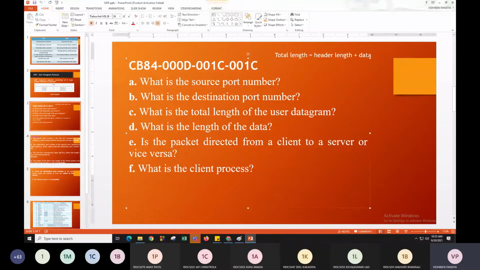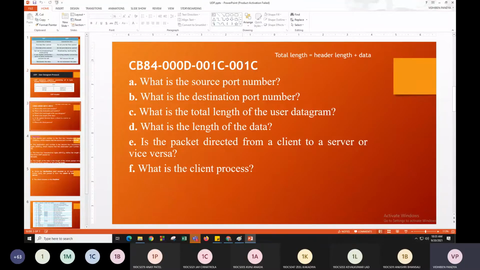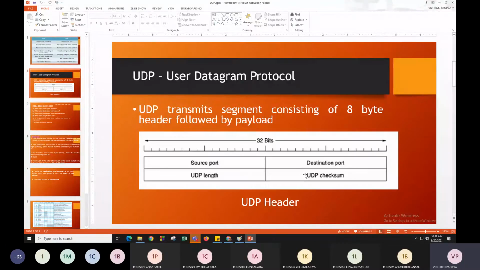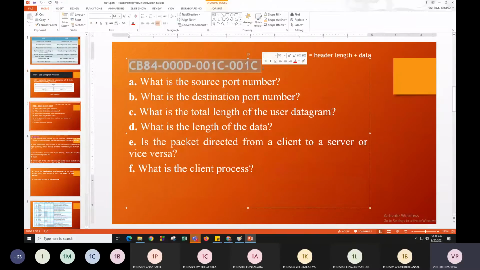The third one represents the third field of our header, that is the UDP length. And the fourth value represents the fourth field of our UDP header, that is the UDP checksum. Okay. So questions can be asked based on these hexadecimal values.